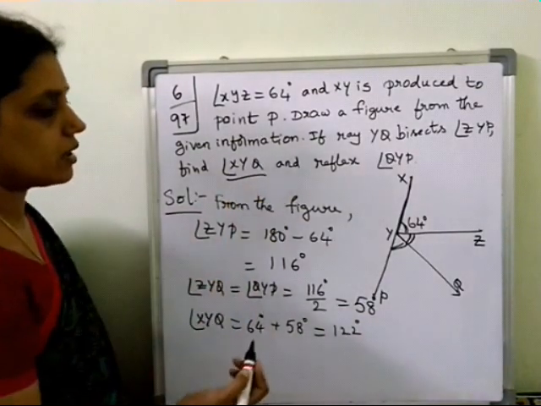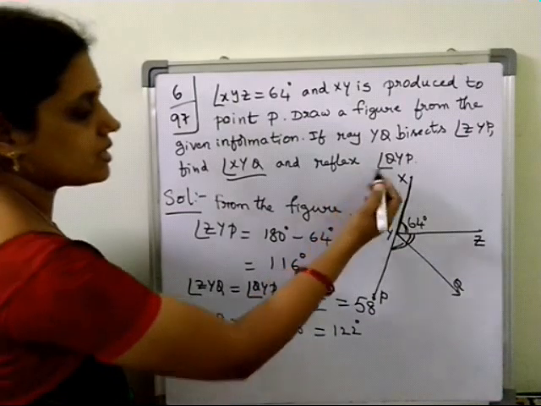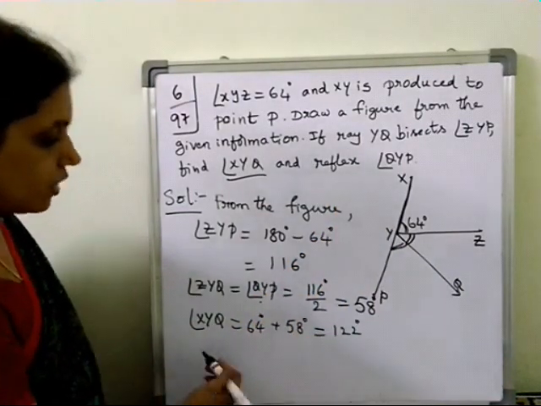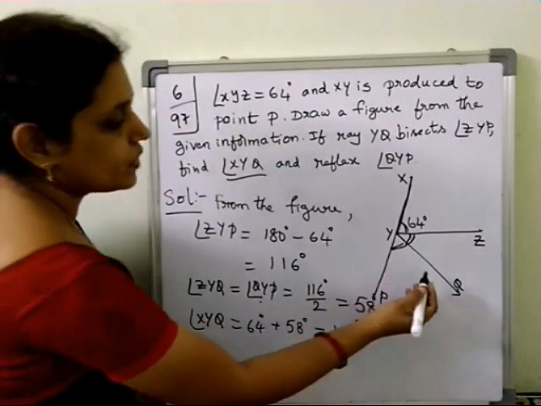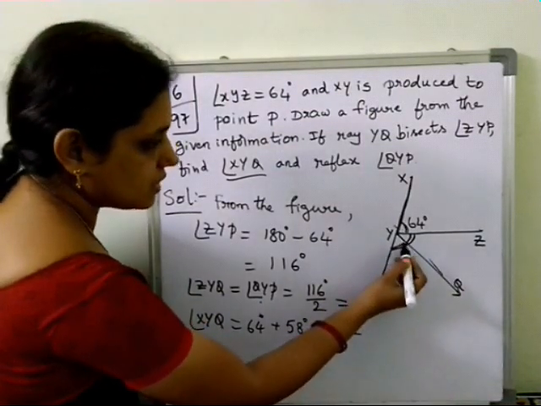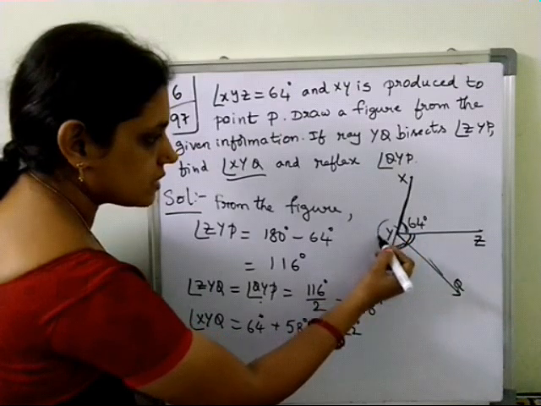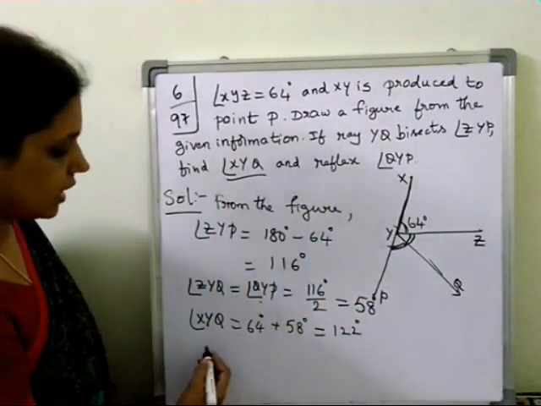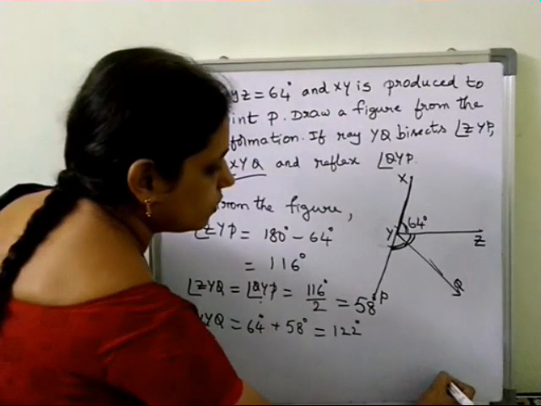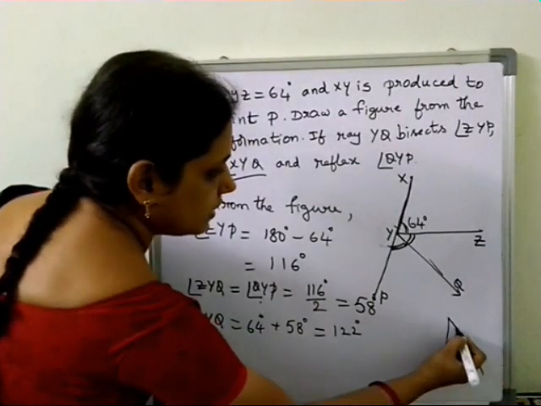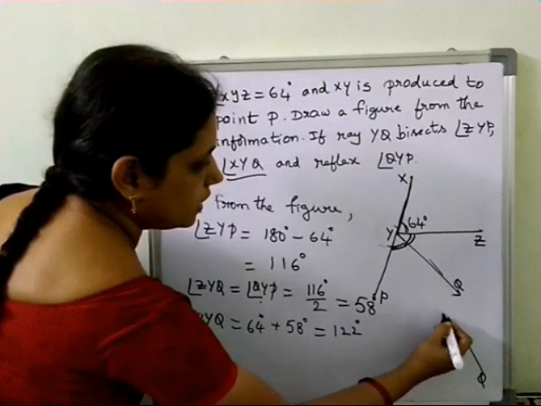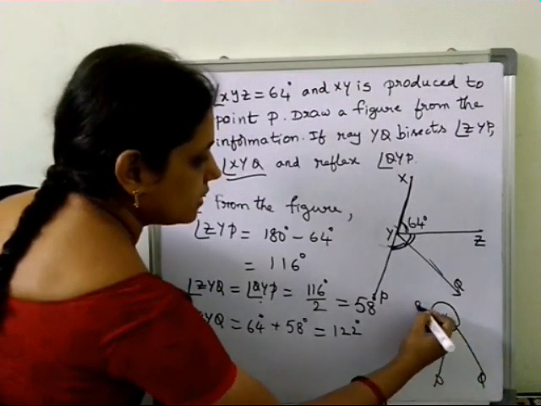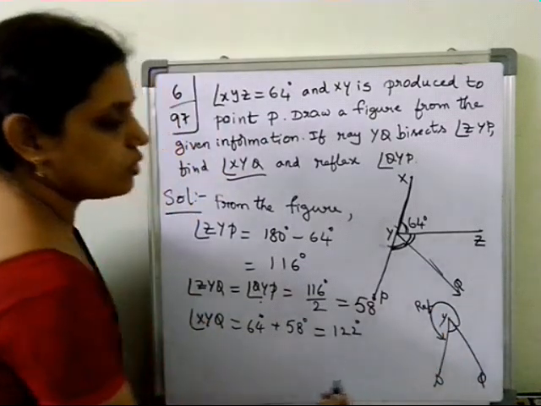Now the next question is reflex angle QYP. Here angle QYP is also 58 we got, but reflex angle QYP. QYP means this one. Reflex means this, the remaining angle. So 360 minus, we have to do. Here I want to draw the same. So this is QYP, and this is the reflex angle QYP.